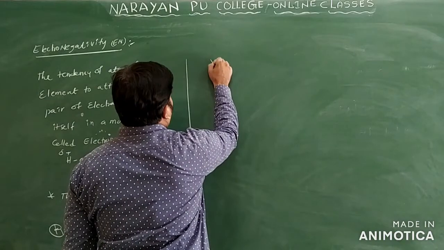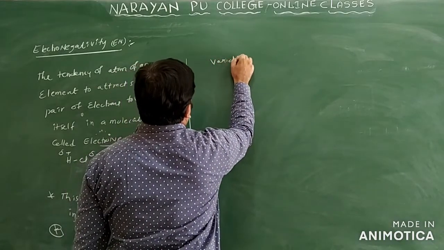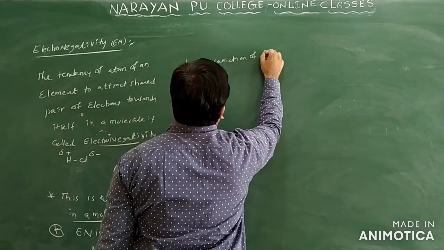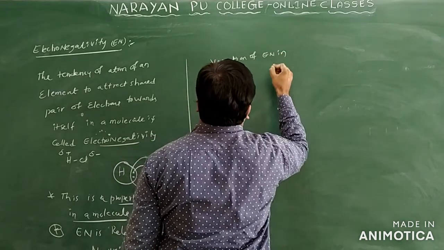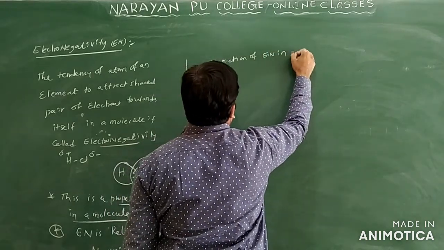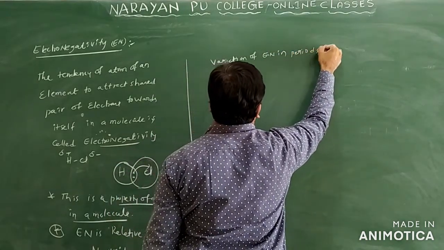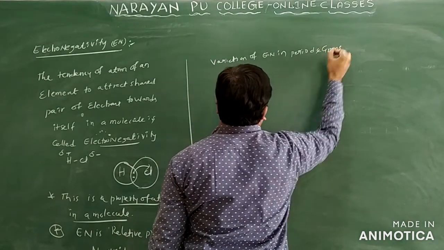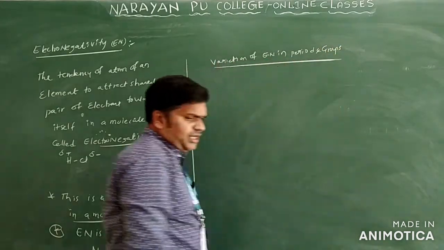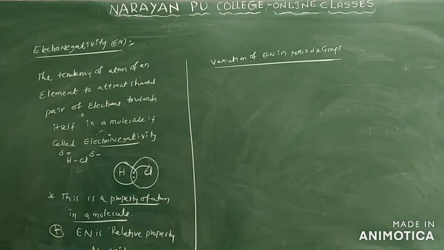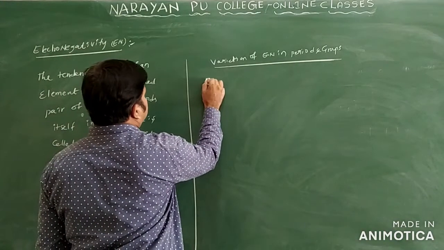Okay, let us see this variation of electronegativity in periods and groups only. So simply write here, in periods and groups. Generally, if we take the periods, how are we moving in periods?